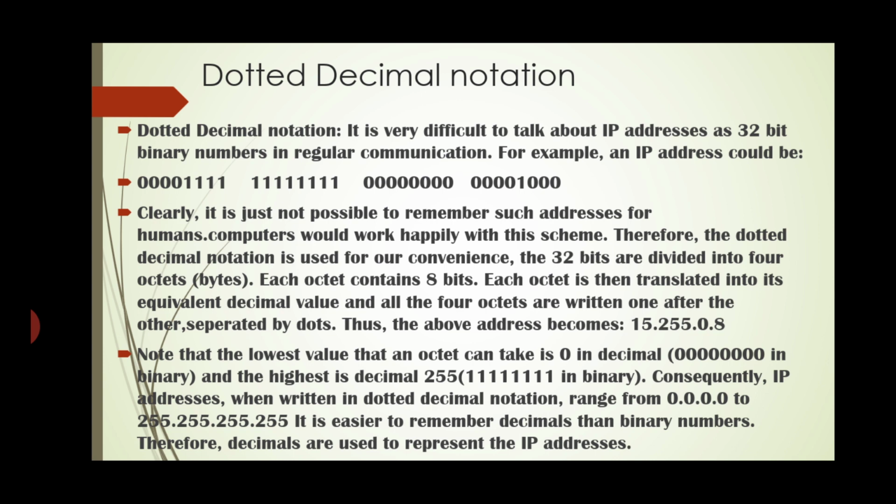Consequently, IP addresses written in dotted decimal notation range from 0.0.0.0 to 255.255.255.255. It is easier to remember decimal than binary numbers. Therefore, decimals are used to represent IP addresses with the dotted notation.